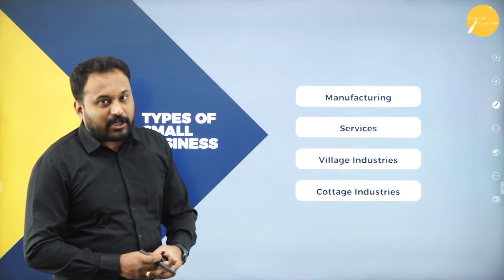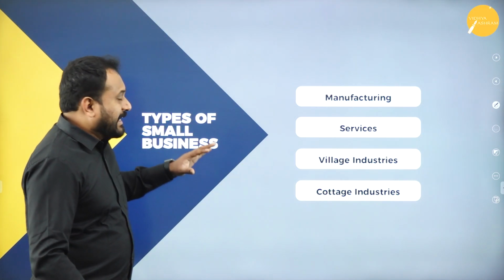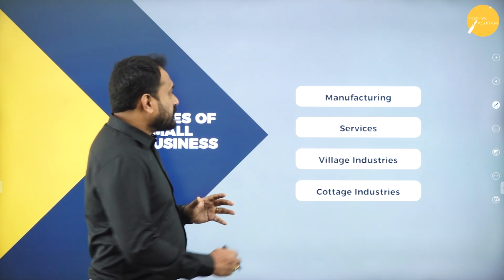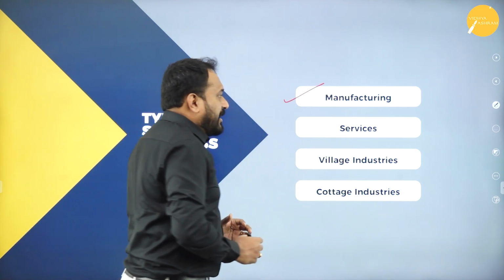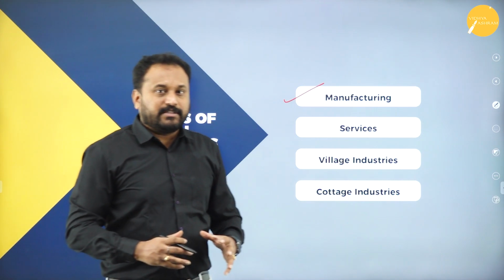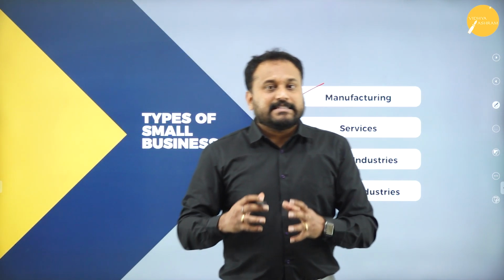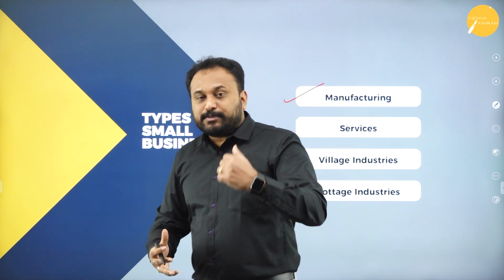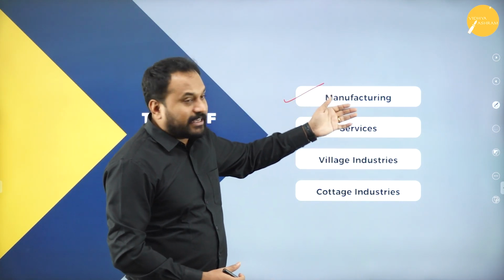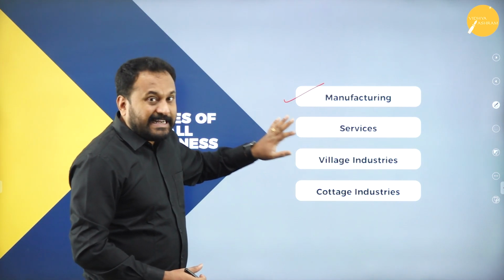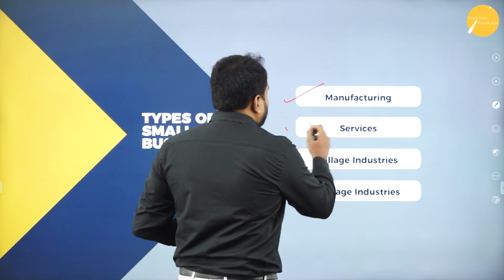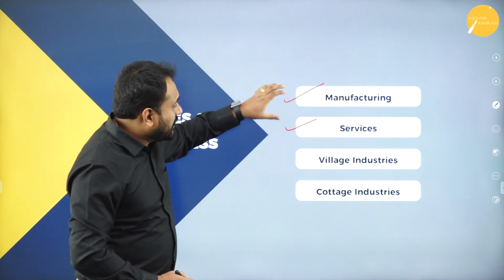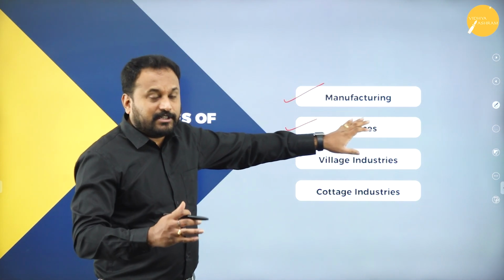So what are the types of small scale industry? When we go with the types of small scale industry, we have the following. First is manufacturing. In manufacturing, you manufacture something which the customers need and then you cater to them. The next one is services. After manufacturing any product, the customer needs something. So there are a few people who only provide services. There are people who will only manufacture, and there are people who will give you only services.